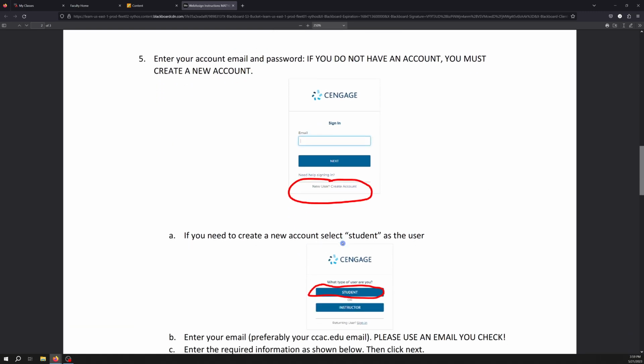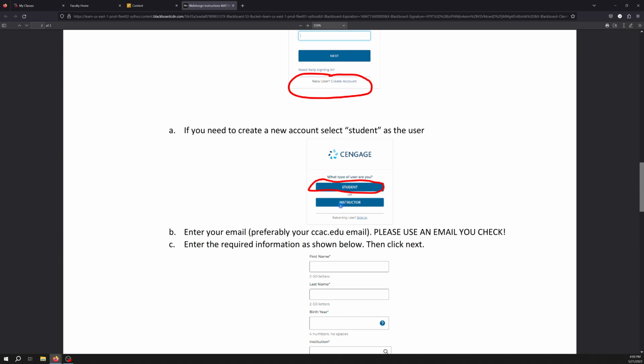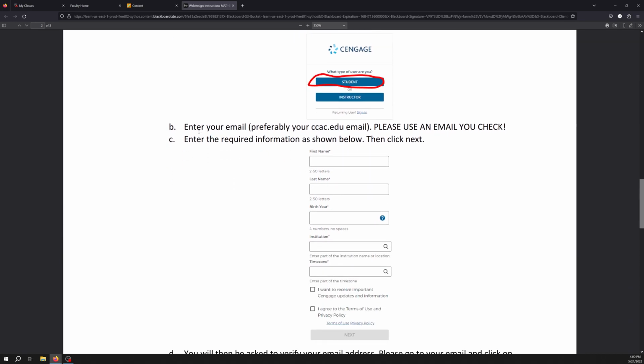If you have a WebAssign account, you're going to go ahead and sign in. But if you do not, you're going to have to create an account, which is pretty easy. Please select student if you're creating an account. You're going to want to enter your email. And the email that I would like you to use would be your CCAC email. That is not required, okay? What's most important is that you use an email that you check. Because once I show you how to use WebAssign and everything, if you ask me questions, that is the email that I'm going to use because I do all the question and answering stuff within WebAssign itself.